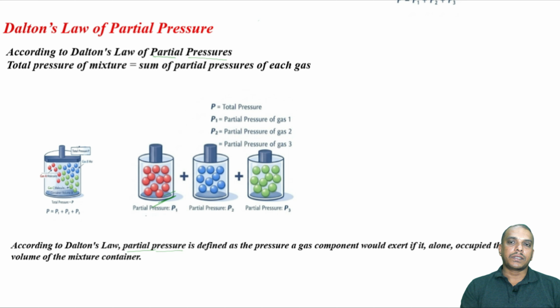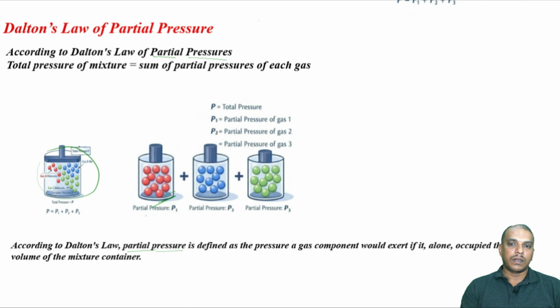According to Dalton's law, partial pressure is defined as the pressure of a gas component. Let us say we have a mixture which has three components, indicated by red, blue and green. So, there are three gases mixed in this gas mixture.